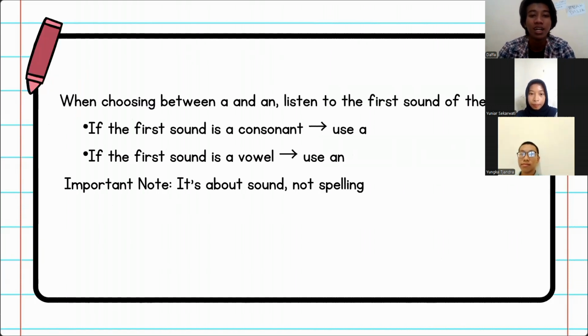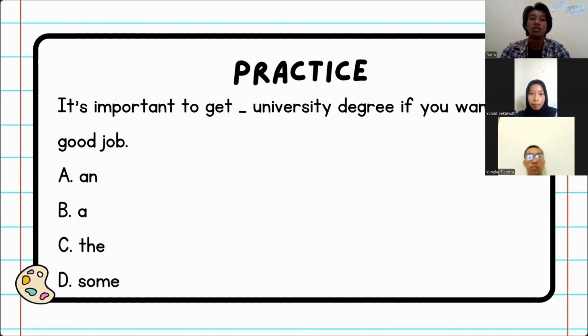When choosing between a and an, listen to the first sound of the word. If the first sound is a consonant, use a. If the first sound is a vowel, use an. The important note: it's about sound, not spelling. Let's go to practice. It's important to get blank university degree if you want a good job. The correct answer is B, a.